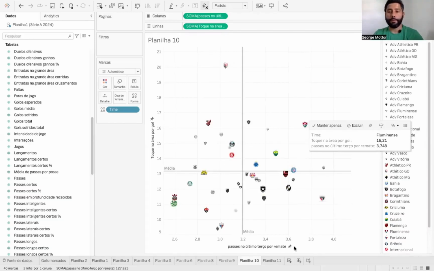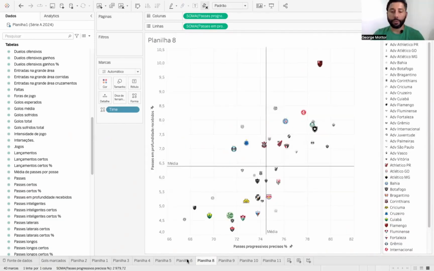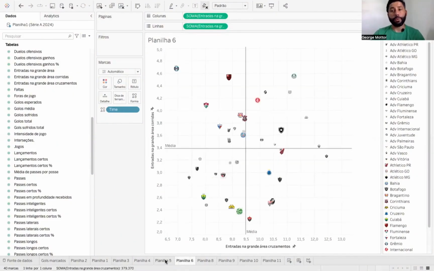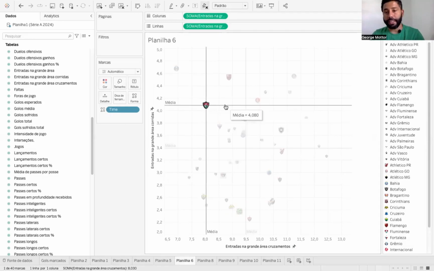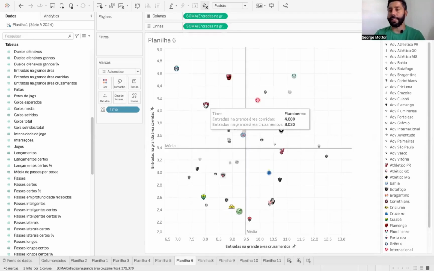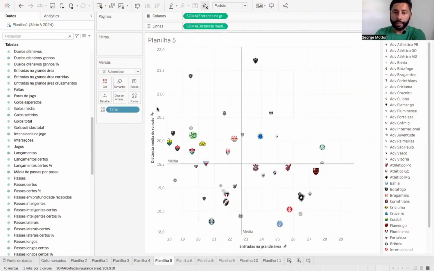So if I were to talk about each metric I chose, like correct progressive passes, you'll also need to find this, passes with correct purposes. We'd spend a lot of time just discussing these metrics, but many are related, like entering the box and crosses, okay? So few entries with crosses from Fluminense, but there are also many entries in stride. So I liked Fluminense's situation as they're among the best in terms of entering the box with runs, but also among the worst, the third worst in crosses in the Brasileirão.